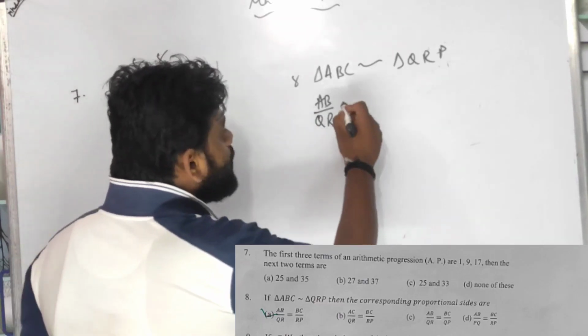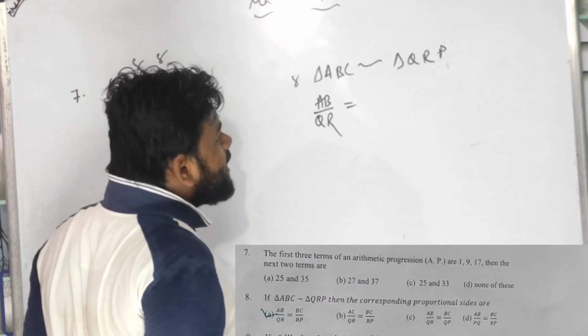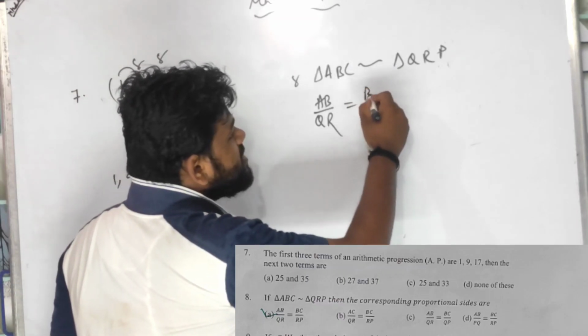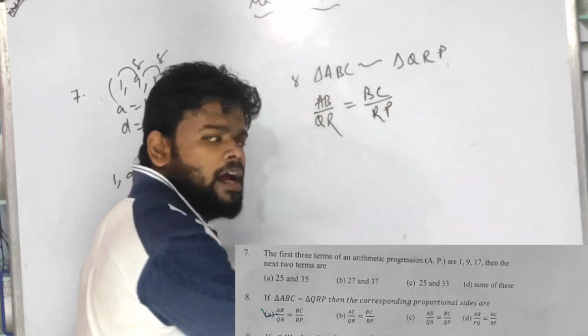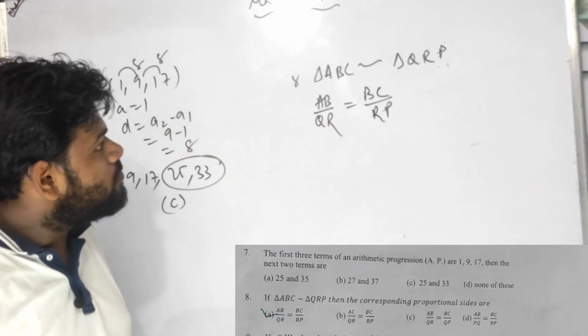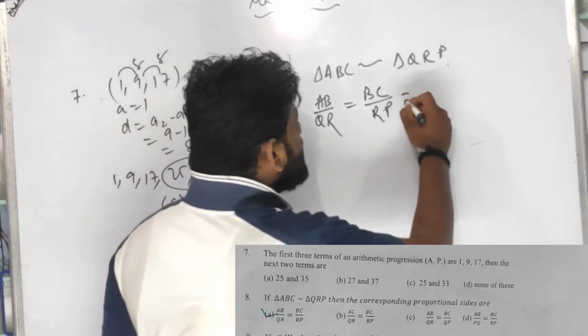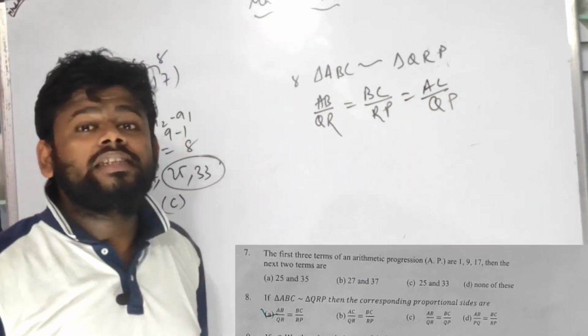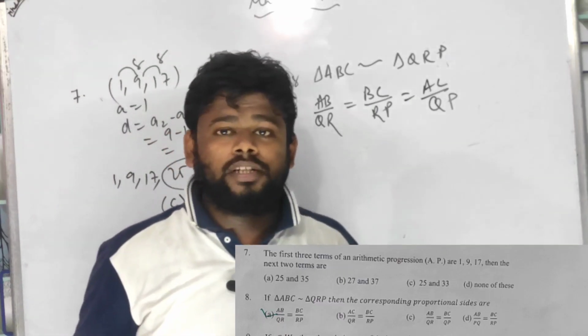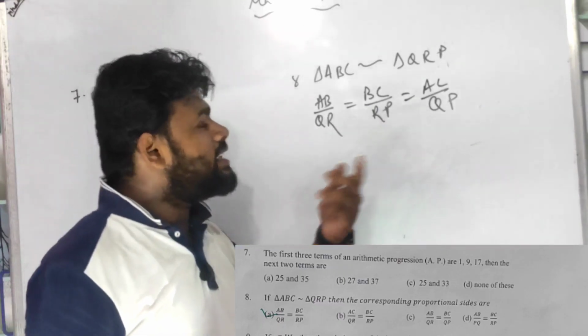If I can do AB upon QR, then I can also write BC upon RP. And I can also do AC upon QP. Why am I doing it in such a way? Because corresponding sides are proportional, right? Corresponding sides. So let's start.